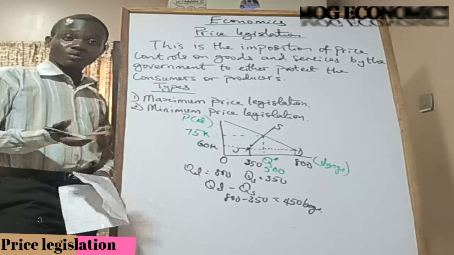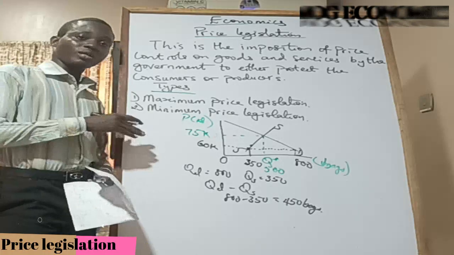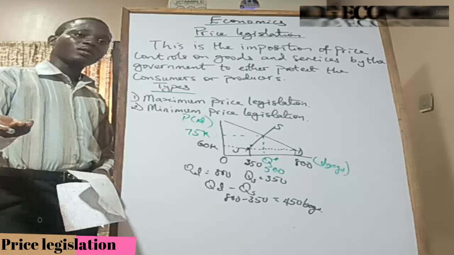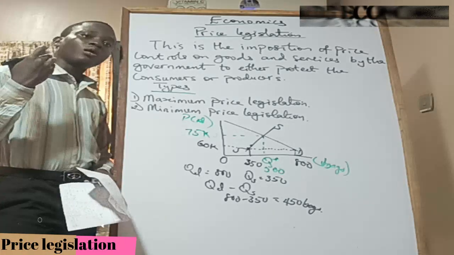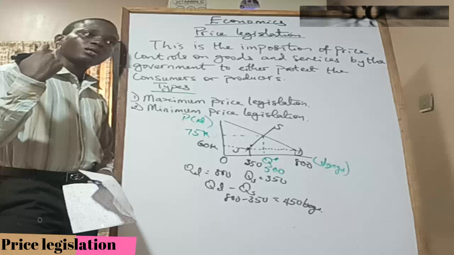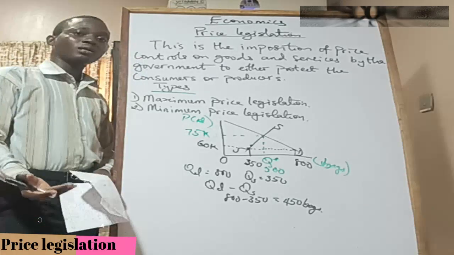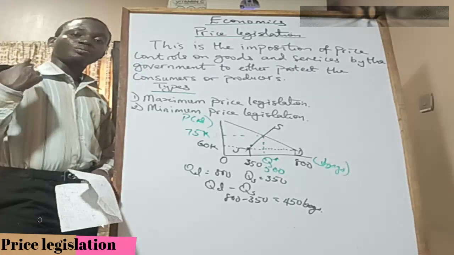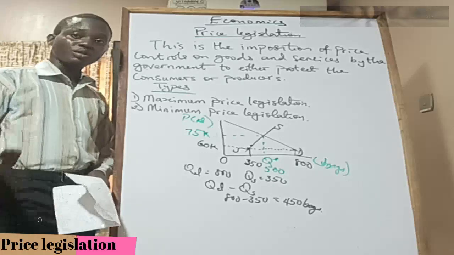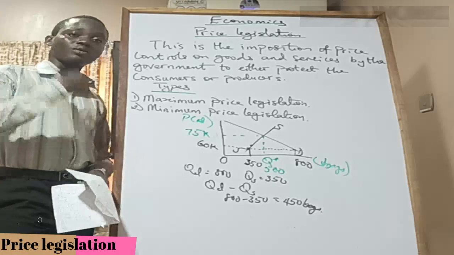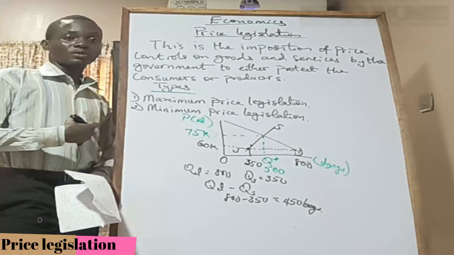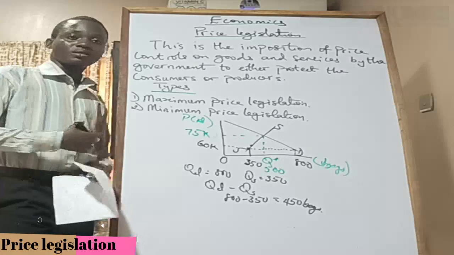Hoarding is storing of goods and services, right? But the issue here is that it is the storing of goods and services to create shortage in the market intentionally so that the price of the goods would be pushed higher for sellers to eventually sell and then make more profit. And so that's the difference between hoarding and storing.